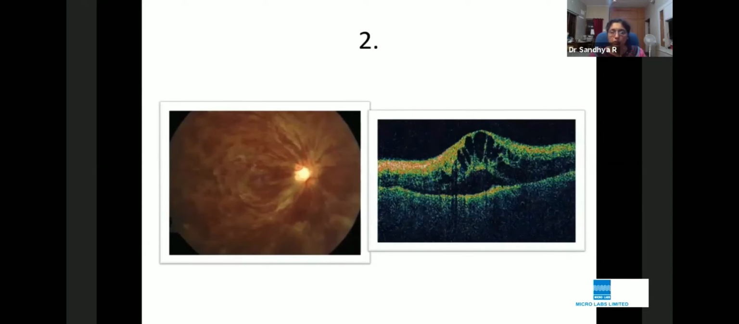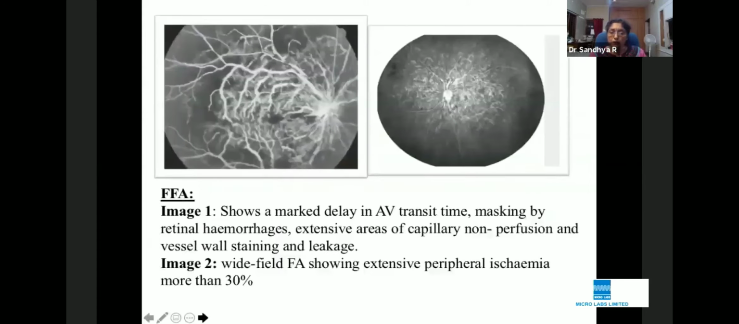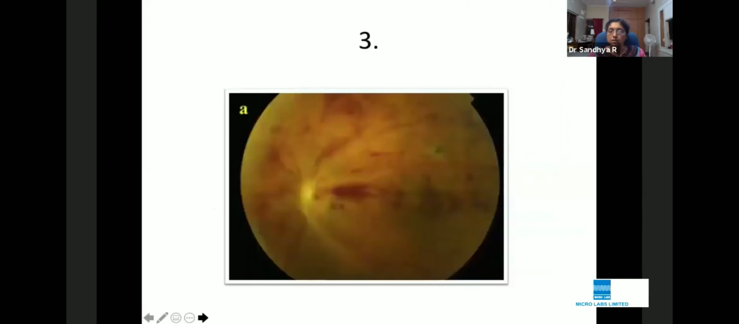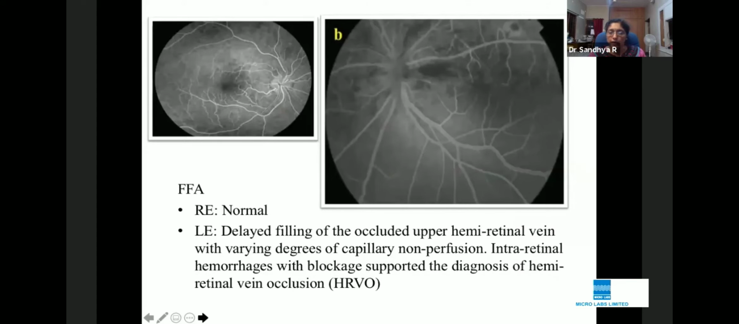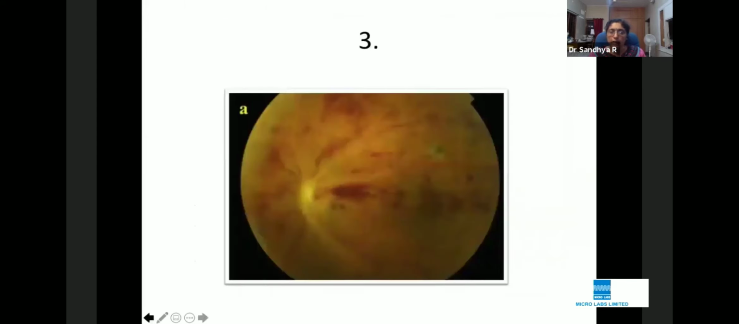Another example. So here you are seeing the tomato splash appearance, and you are seeing an OCT picture with a lot of cystoid spaces. This is another ischemic central retinal vein occlusion. So what is this case? This is a third case. So you are seeing something a little different from all those.